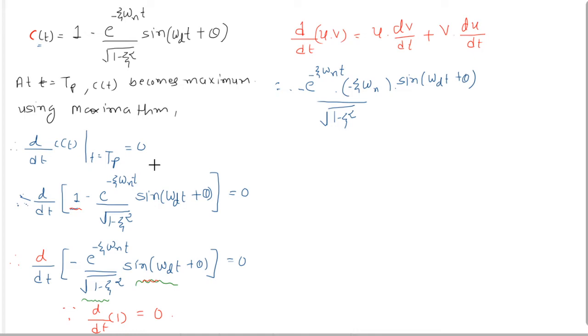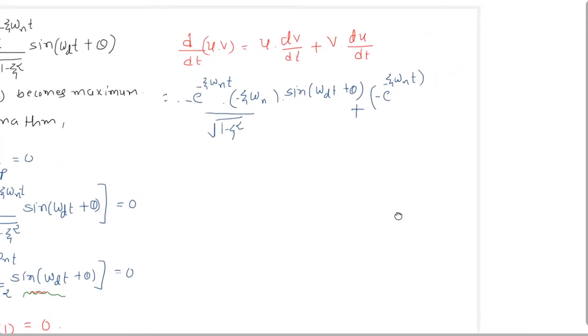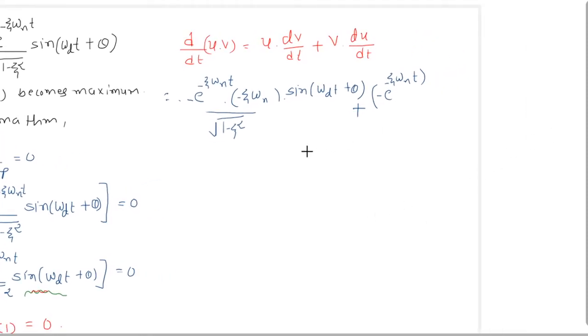Now plus, make this term constant, so we can write minus e raised to minus zeta omega n t, and differentiate this term.